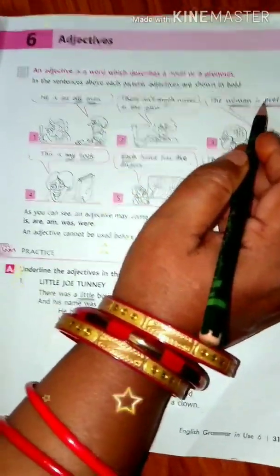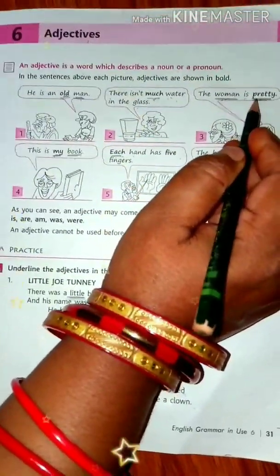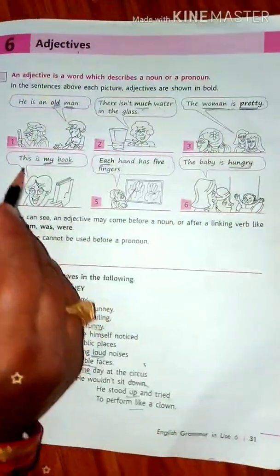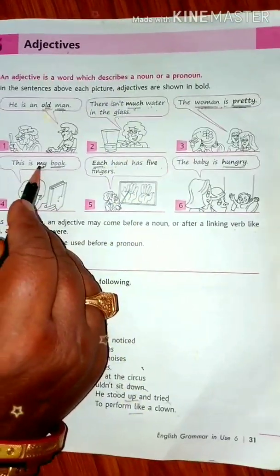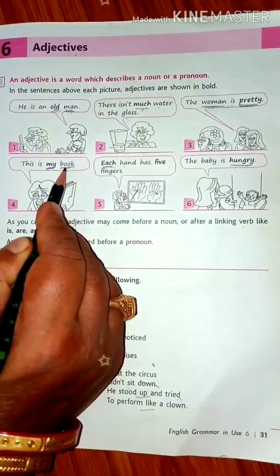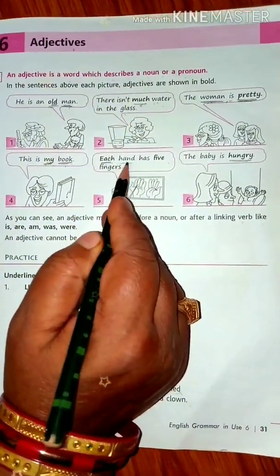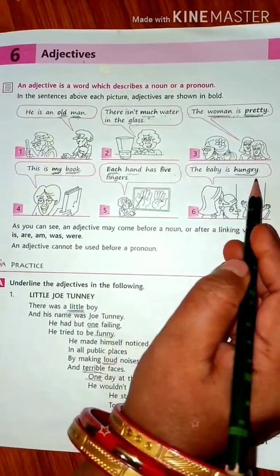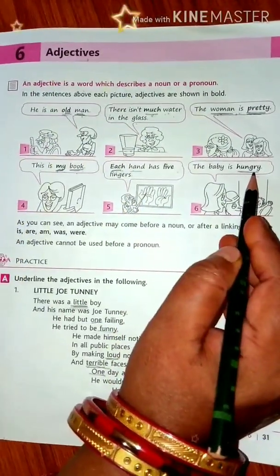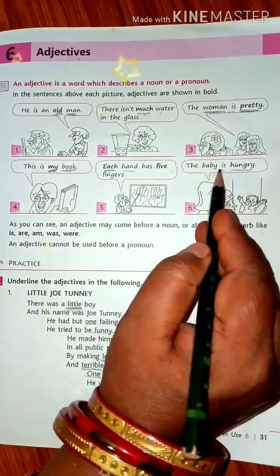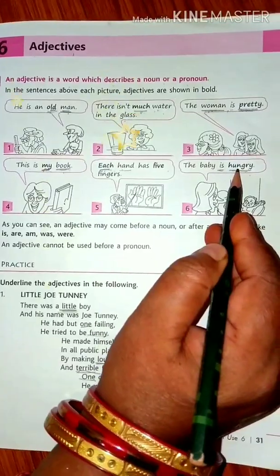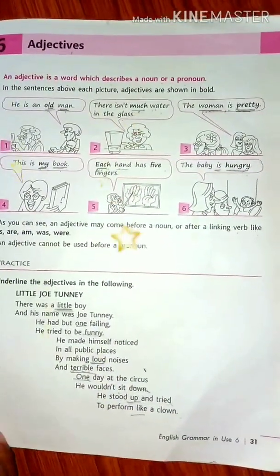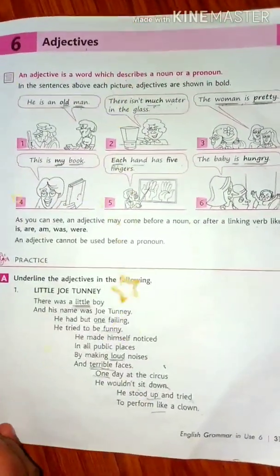Here my is an adjective coming before the noun book. Here also each comes before the noun as an adjective. But here you can see, the baby is hungry, it is coming after the linking verb is. So adjectives can come before a noun or pronoun, or else after a linking verb.